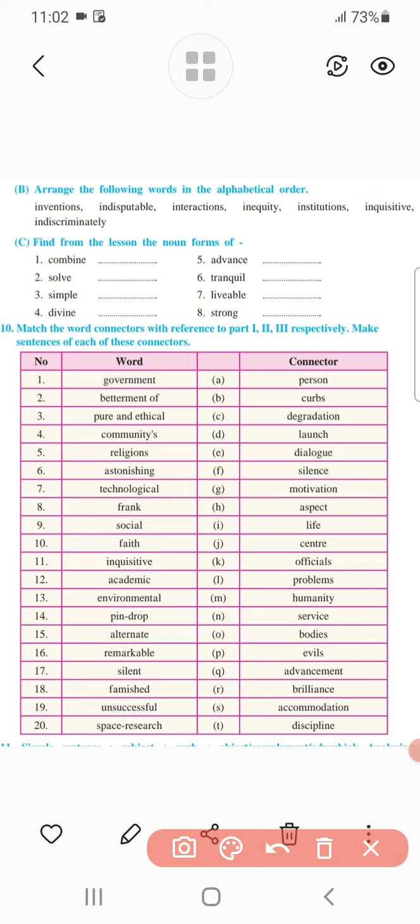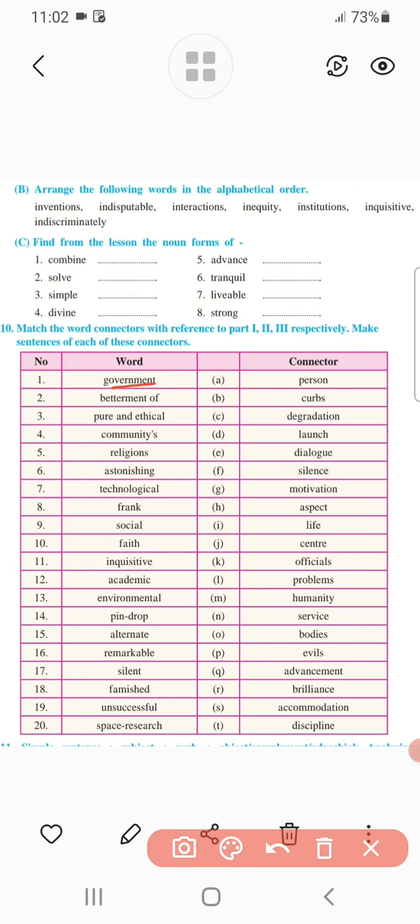The third activity that we are going to consider is to match the word with its connector, with reference to parts 1, 2, 3 respectively, and make a sentence with each of these. For this also we have to read the textbook, read the chapter, and then we will be able to find the words and their connectors. First we will see how to solve this activity. I am going to show you the way.